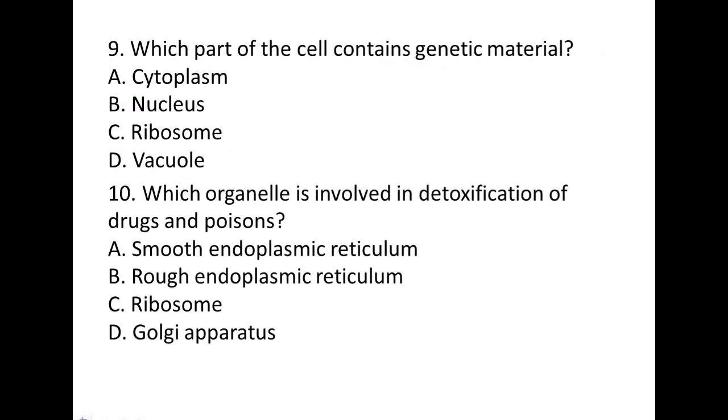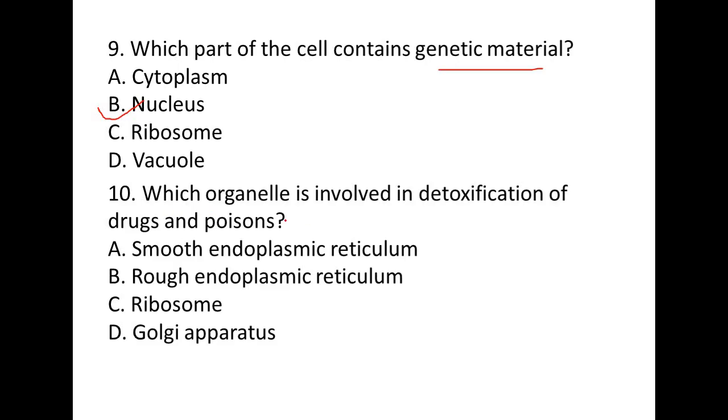Number 9 question is, which part of the cell contains genetic material? It's a very easy question. Option A is cytoplasm, B is nucleus, C is ribosome and D is vacuole. So correct option is nucleus. Nucleus contains DNA, which is the genetic material. So genetic material is present in the nucleus.